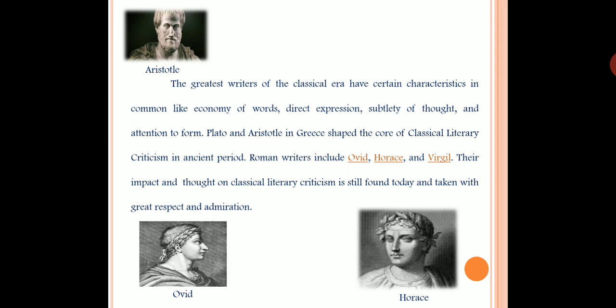Thus, Plato and Aristotle in Greece shaped the core of classical literary criticism in the ancient period. Roman writers like Ovid, Horace, and Virgil, their impact and thought on classical literary criticism is still found today and taken with great respect and admiration, because those writers in the classical era have given utmost care and thought to make their poetry based on the economy of words, subtlety of thought, and attention to form and structure.